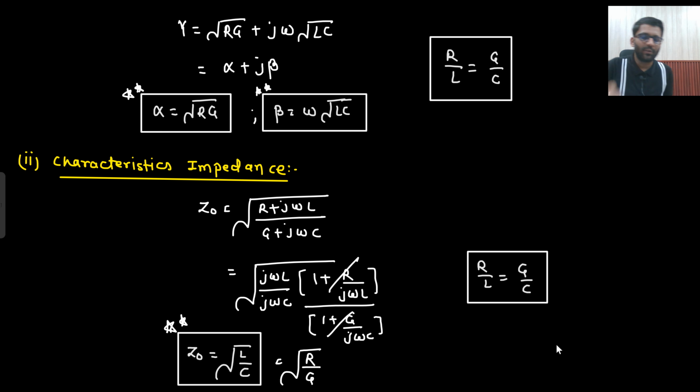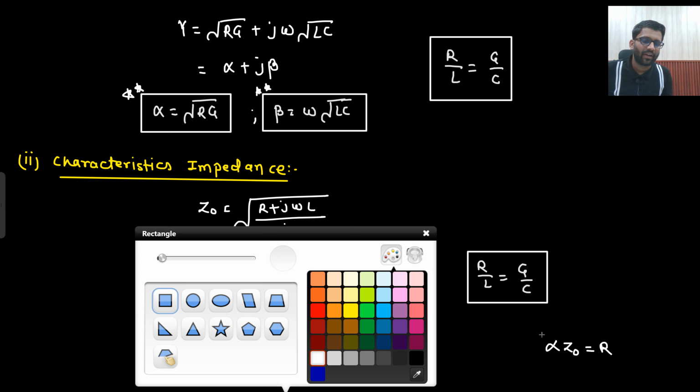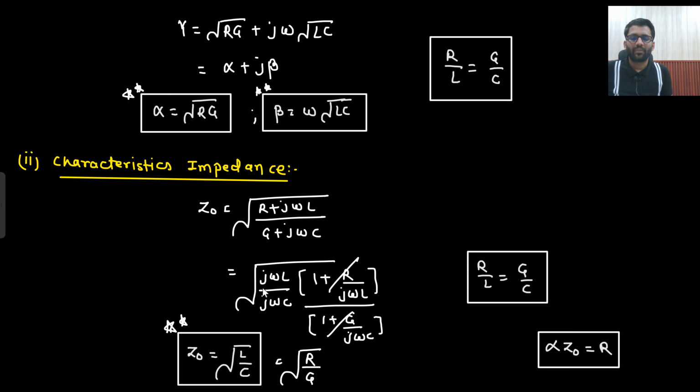Now, if I do alpha into Z naught, what would that be equals to? Just do the multiplication. What is alpha? Under root RG. What is Z naught? Under root R by G. So G and G are getting cancelled. Under root R is R only. So what you are getting? Alpha into Z naught is equals to R. So this also you can keep in mind, or you can derive in the examination as well. But these formulas you are not going to derive in the examination. You will keep in mind.